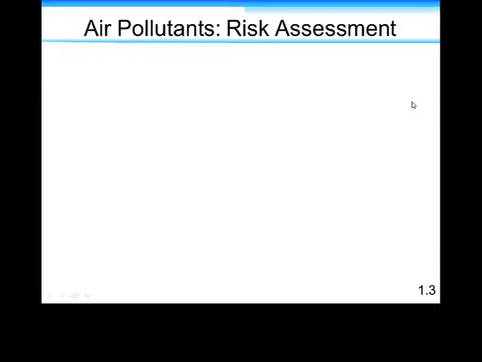Risk assessment is the method in which governmental organizations and large corporations assess how many people will get sick from their product, how much money they'll lose from lawsuits, versus how much money it would cost to just remove that product from the market. That, unfortunately, is a very negative way of looking at risk assessment.